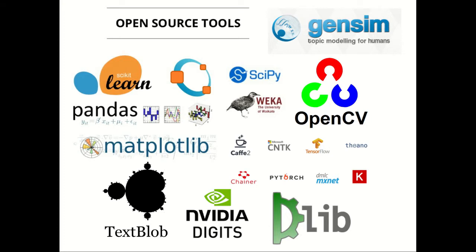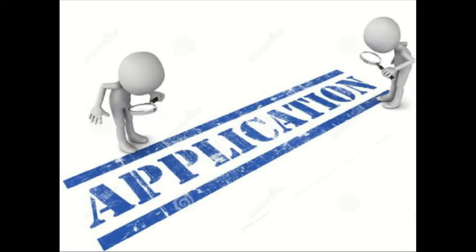Apart from these libraries, we have other stuff like OpenCV, TextBlob, SciPy, and dlib. Everything will be used for particular use cases. And apart from that, we have some deep learning tools also, Caffe2, CNTK, TensorFlow, Theano. Everything is completely open source, and we will use each and every tool in our course.